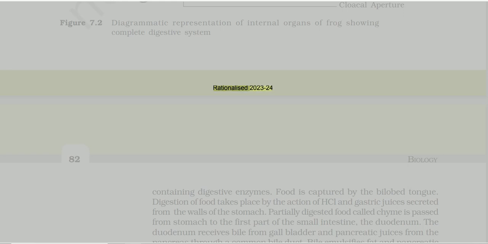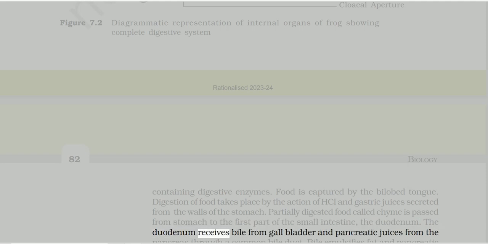Pancreatic juice contains digestive enzymes. Food is captured by the bilobed tongue. Digestion of food takes place by the action of HCl and gastric juices secreted from the walls of the stomach. Partially digested food called chyme is passed from the stomach to the first part of the small intestine, the duodenum.